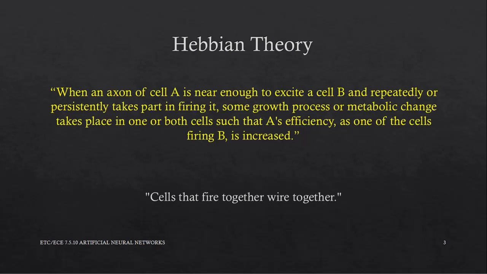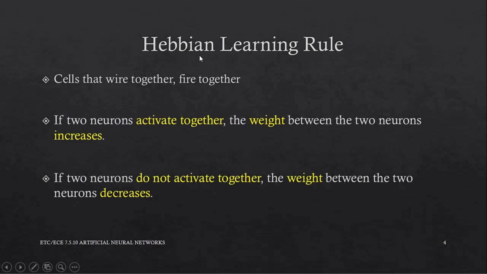Hebbian theory inspires the learning rule called the Hebbian learning rule that helps to update the weights so that the neuron learns. As we have already studied before, a learning rule provides the correction in weights, or the change in weights, as the output. Hebbian learning rule also provides a correction as the output.